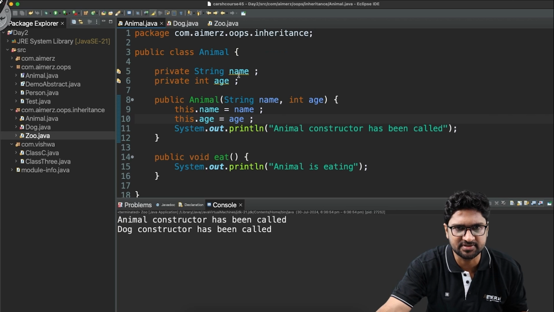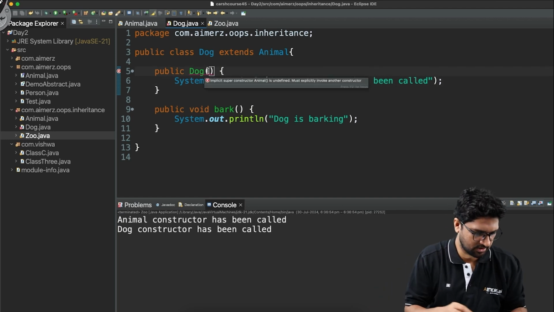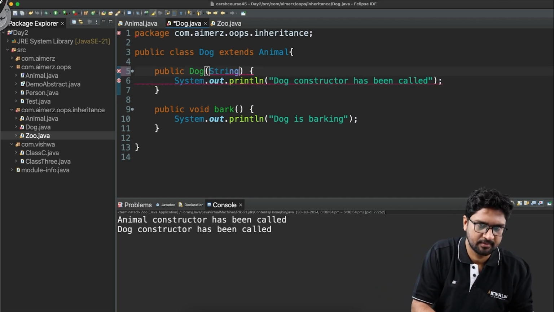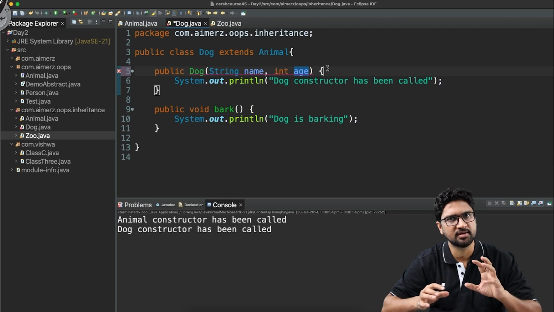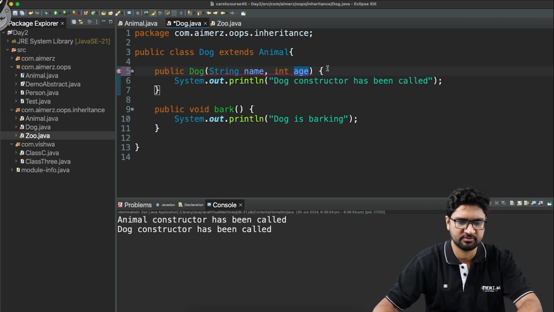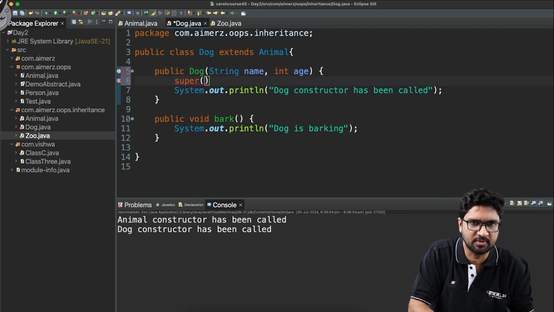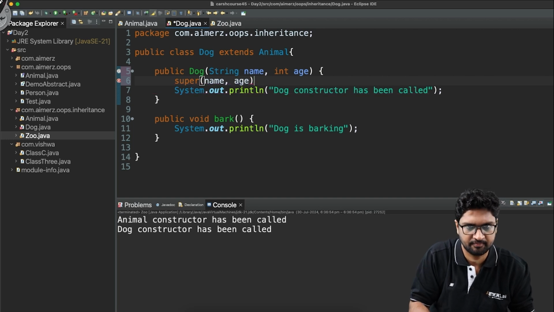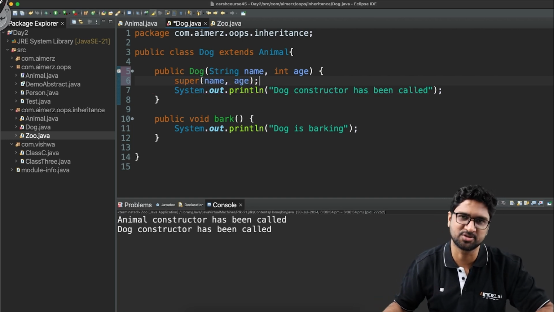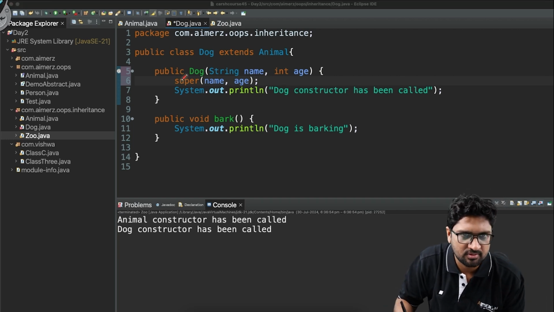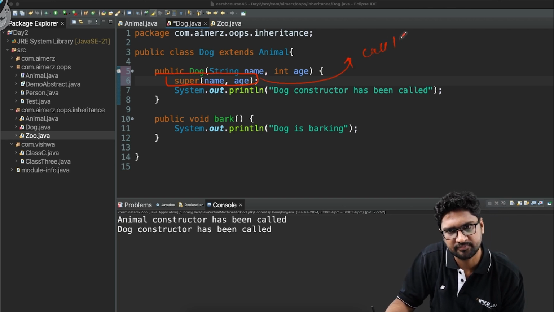Animal has these fields, name and age, so I anyway have to provide the name and the age. Inside the dog also I'll have to take a String name and int age. And since I have to call the constructor of the parent class, we do it with the keyword super, and then I pass name, and then I pass age. The super keyword that you see is actually very superb. It is used to reference the parent object, and here it is used to call the parent constructor.